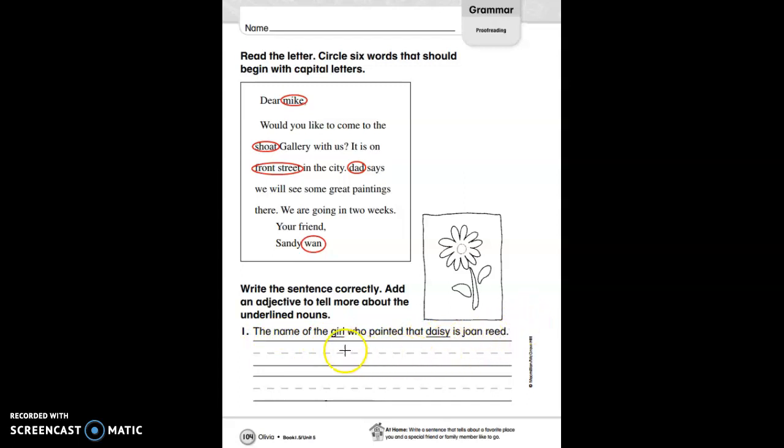Let's fix it as we add in our adjectives. Go ahead and start with the first 2 words. Capitalize the, it's the beginning of a sentence. The name of the. Let's think of an adjective to describe girl. Go ahead and write down an adjective that you can think of. I'm going to describe the girl as tall. The name of the tall, and then write your noun, girl,